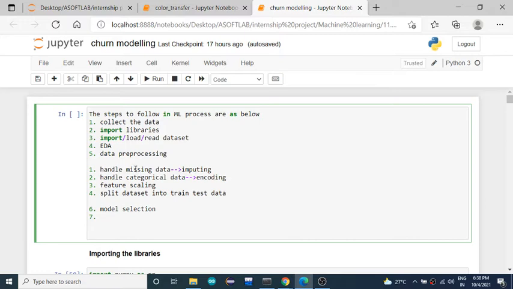Now I have selected the model. I have to use the decision tree, k nearest neighbor, or the random forest algorithm to predict the result. So my model selection is done. After model selection, I have to make this model work on the data set that we have collected. For that purpose we need to train the model.